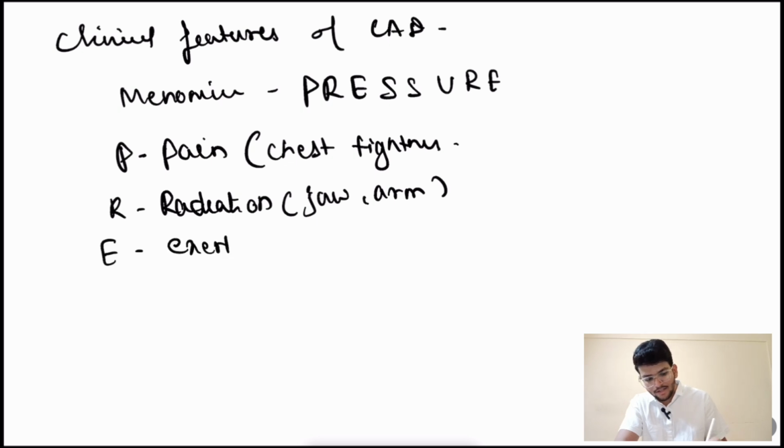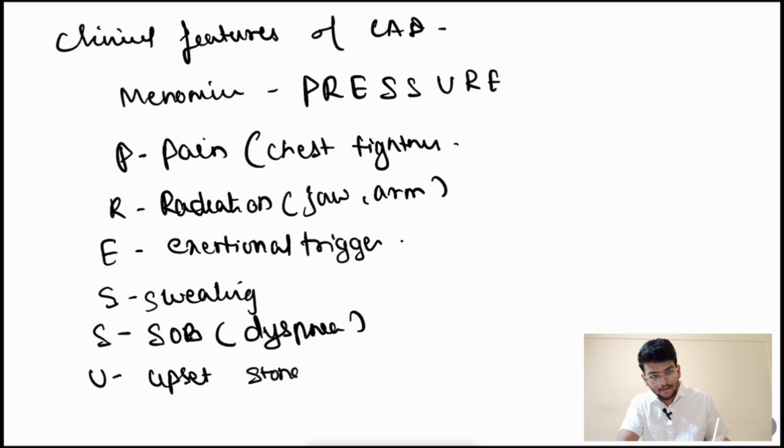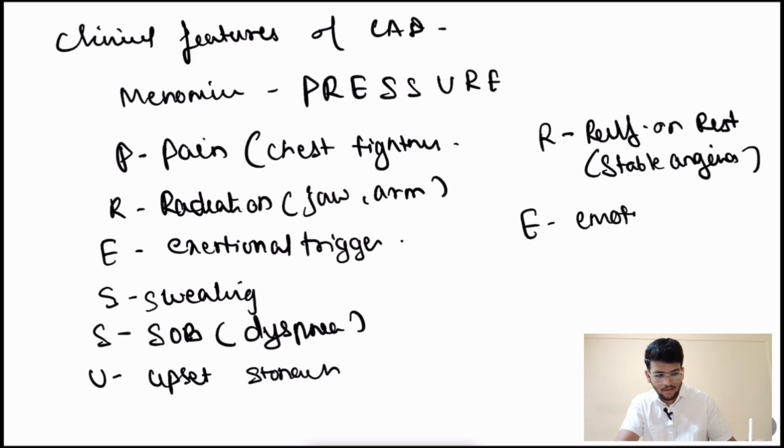E stands for exertional trigger. S stands for sweating. S stands for SOB, that is dyspnea. U stands for upset stomach. R stands for relief on rest, that is stable angina. And E stands for emotion, that is anxiety.